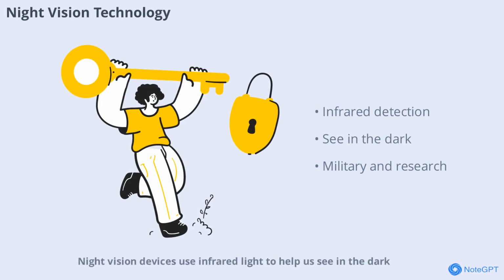Night vision devices use infrared light to help us see in the dark. These tools detect heat emitted by objects and convert it into images we can see. Night vision is used by the military, police, and wildlife researchers. It's a great example of how we harness the electromagnetic spectrum to extend our senses beyond natural limits.